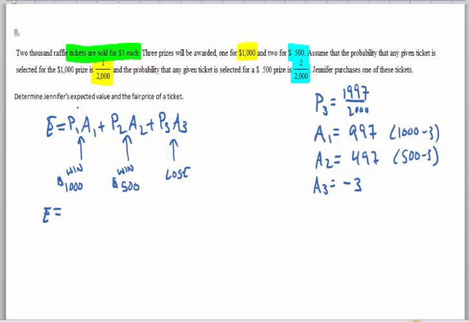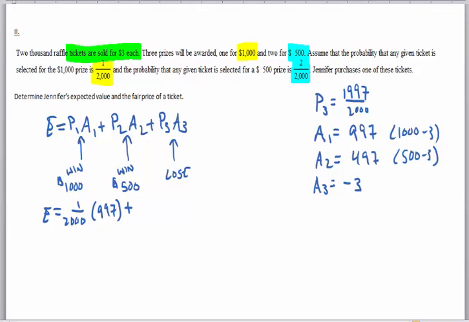The probability that they win the 1,000 is 1 out of 2,000. And if they win the grand prize, what really happens, let's fix this a little bit. If they win the grand prize, they're really winning $997.